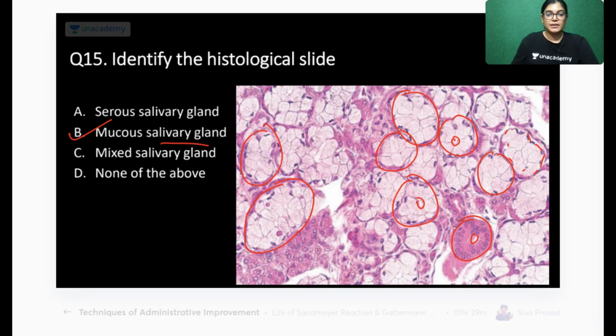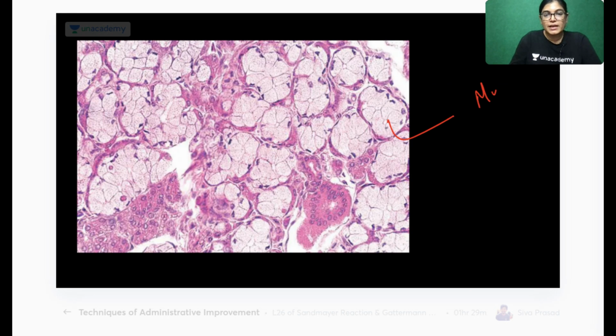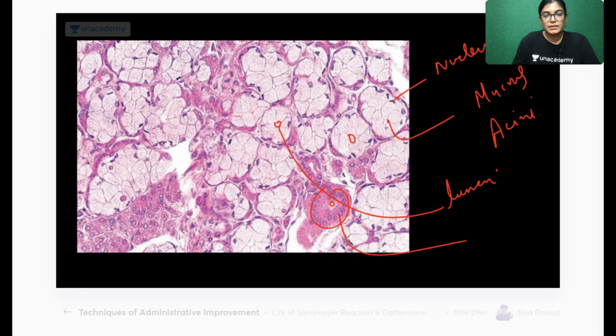So this is a mucus salivary gland. These are all mucus acini. The nucleus is pushed towards the periphery. This is the lumen of the acinus. This is the duct, an intralobular duct.